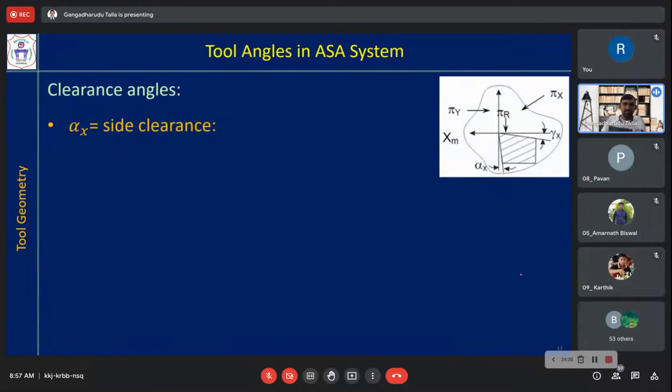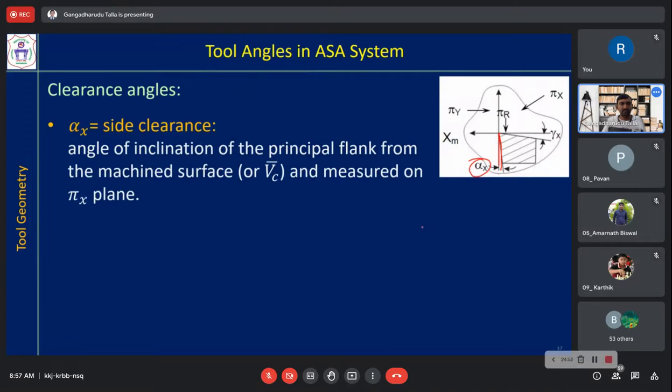Now coming to the clearance angles, alpha x is a side clearance angle. So it is between the flank surface and this pi y plane. Okay. What is that flank? Side flank or principal flank? So, the angle of inclination of the principal flank from the machined surface.